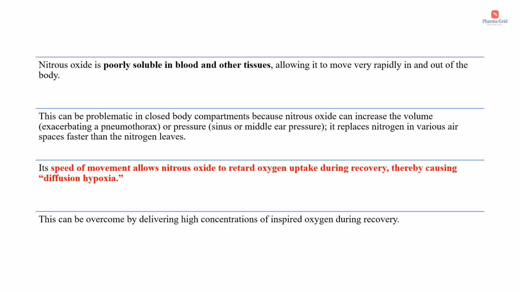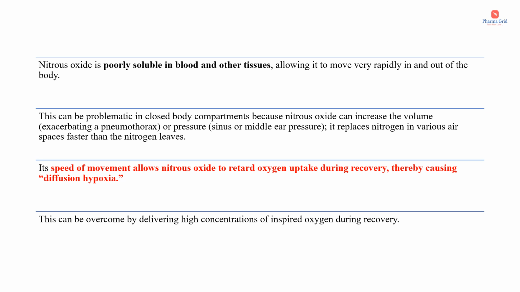Nitrous oxide is poorly soluble in blood and other tissues, allowing it to move very rapidly in and out of the body. So nitrous oxide has a very low blood solubility, so that it can rapidly move in and out of the body. This can be problematic in closed body compartments because nitrous oxide can increase the volume, that is, it can exacerbate a pneumothorax or pressure, that is sinus or middle ear pressure. It replaces nitrogen in various air spaces faster than the nitrogen leaves.